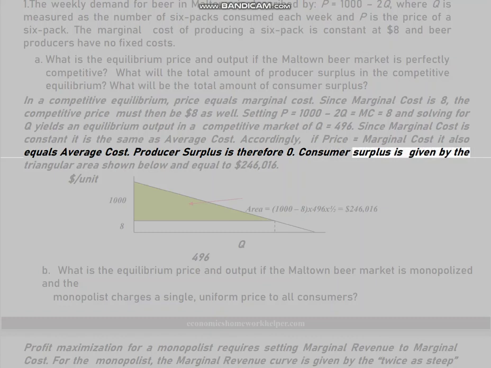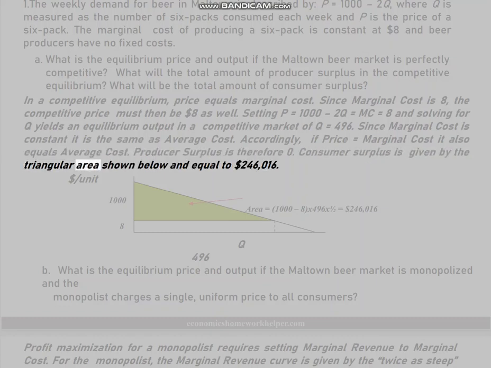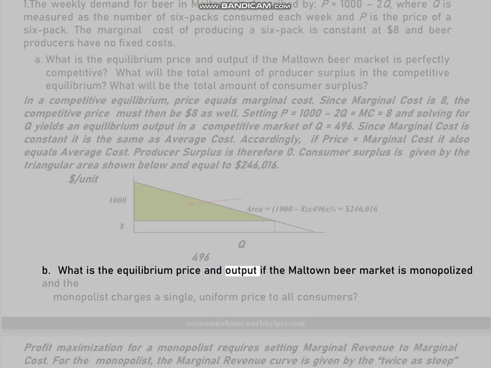Consumer surplus is given by the triangular area shown below and equal to $246,016. Area equals (1000 minus 8) times 496 times 1/2 equals $246,016. B. What is the equilibrium price and output if the Maltone beer market is monopolized and the monopoly